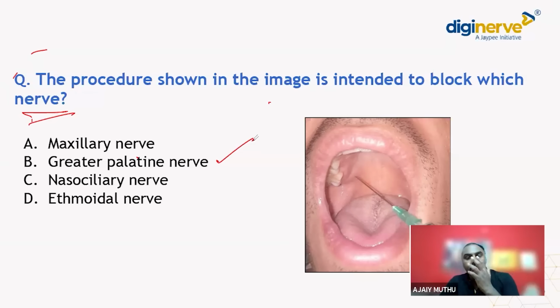For a nasociliary nerve, we inject over the nasal septum. For the ethmoid nerve, we inject over this area. So for greater palatine, we identify the greater palatine foramen here, and we just inject just lateral to that area, so that we are anesthetizing the greater palatine nerve area. For FESS, functional endoscopic sinus surgery, or any Caldwell-Luc approach, if you are doing it in local anesthesia, then we give this kind of greater palatine nerve block. Clear? A direct MCQ, not much of a discussion here.